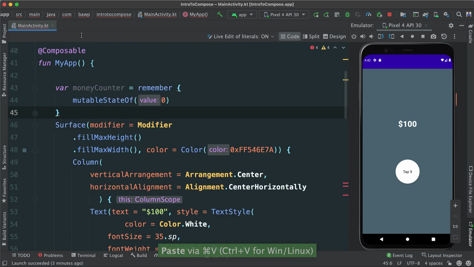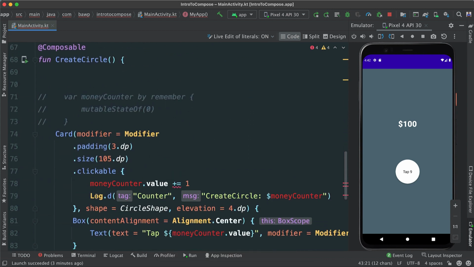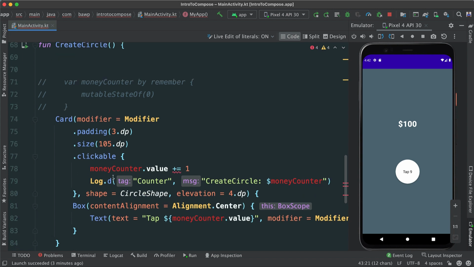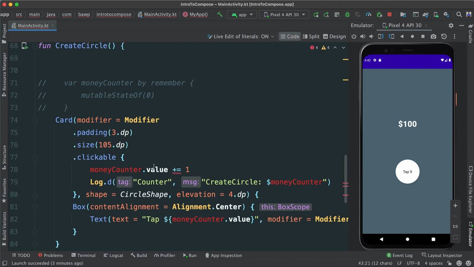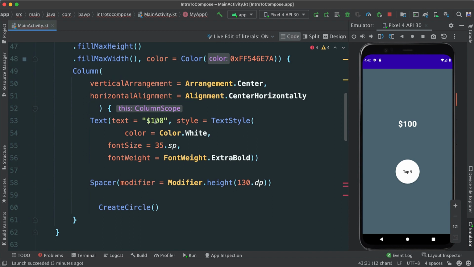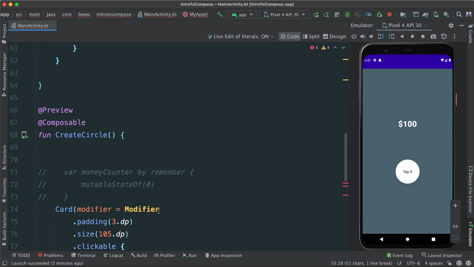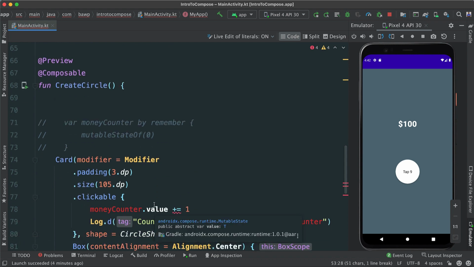Okay, so we have a money counter, and there it is. But then, of course, this is not going to work here in our clickable because we have lost that. How do we make it so that we're still able to interact with our clickable, right? Make sure that this counter is still valid, meaning that we can still click and change this value here. Because now we have this huge disconnect, and you can see things are failing at this point.